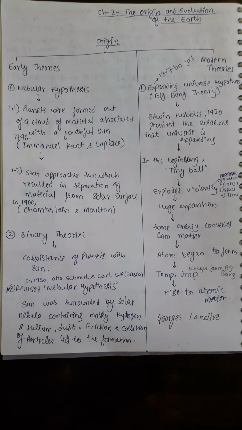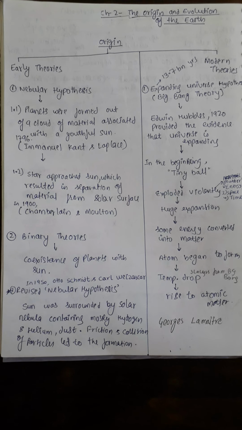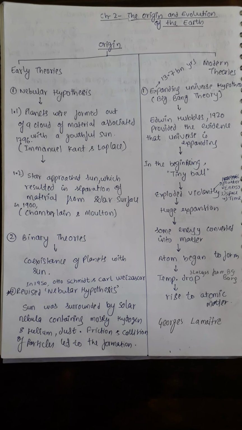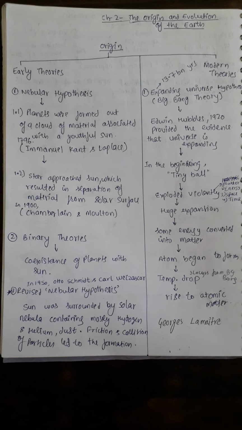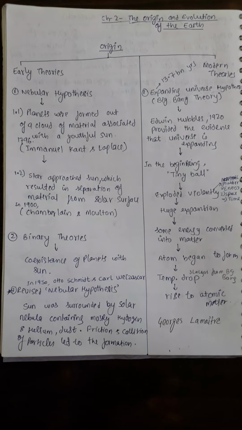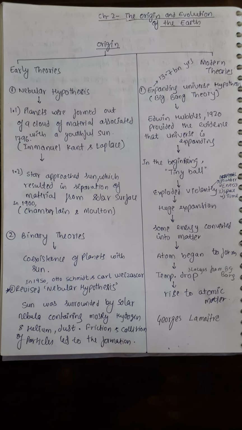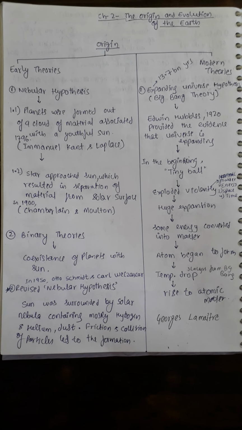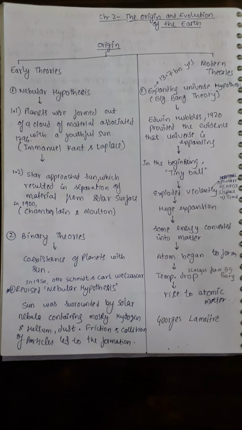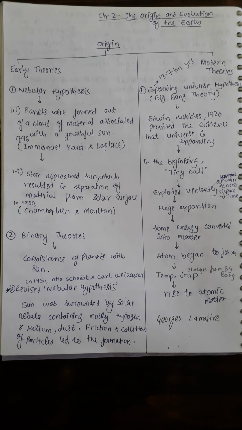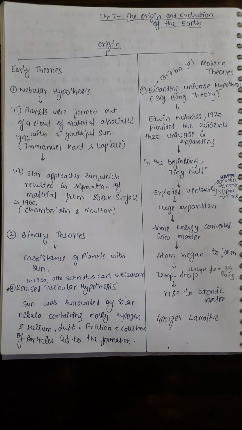Next theory is binary theory. Binary theory says that all the planets did not evolve from the sun. Planets and sun are coexistent. They coexist from the starting only. Planets are not formed from the sun as earlier put forward by the nebular hypothesis.